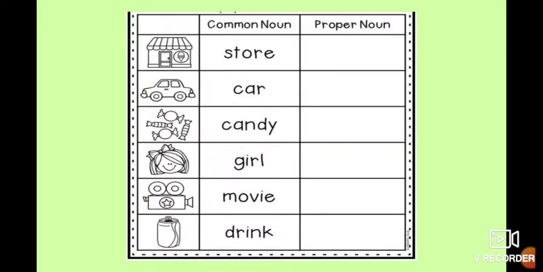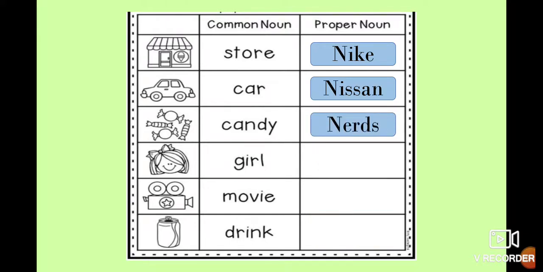So let's see. Now we have this list of common nouns, and we write the proper noun for each one. For example, a store: Nike. This is a shoe store, so we write it with a capital letter because this is the proper noun. Car: Nissan. This is the brand of a car. You can write different ones, for example Volkswagen, BMW, Toyota, Audi, etc. Then we have the candy: Nerds. These are little sweet candies that come in a little box, and they are delicious.